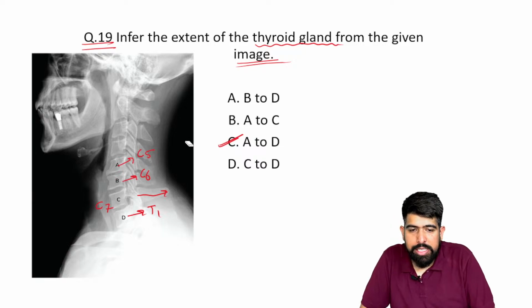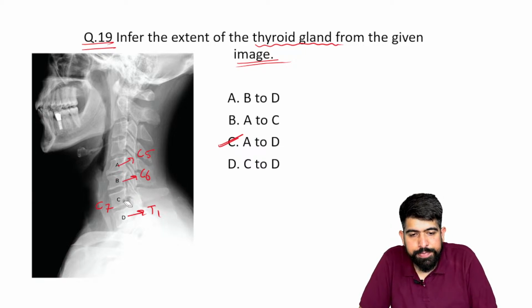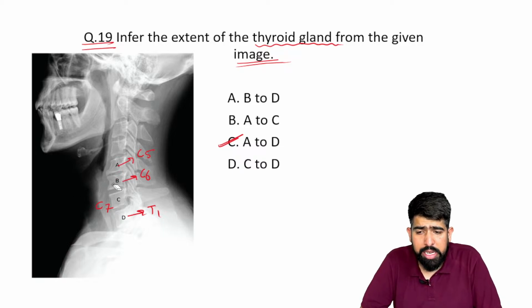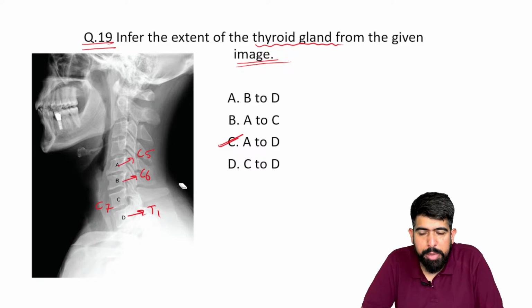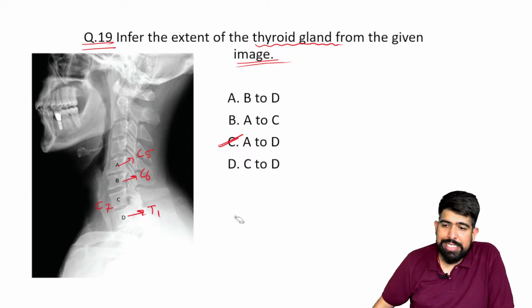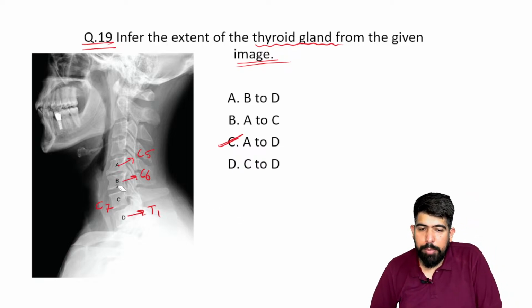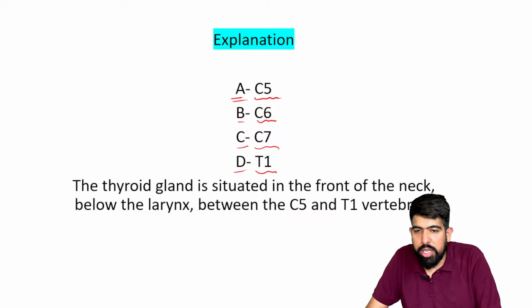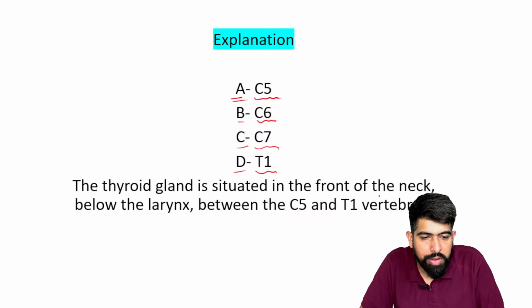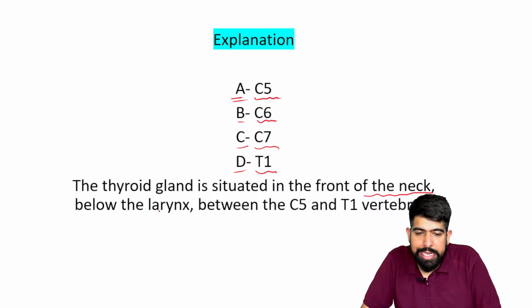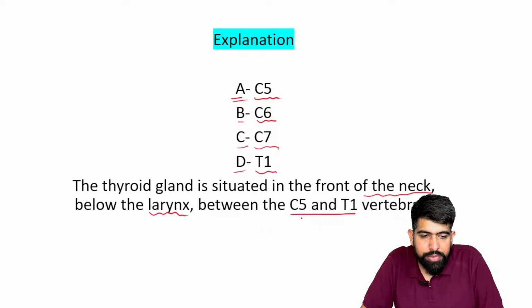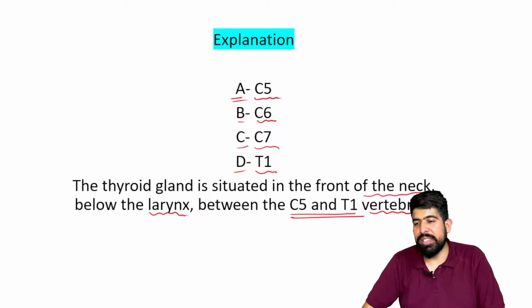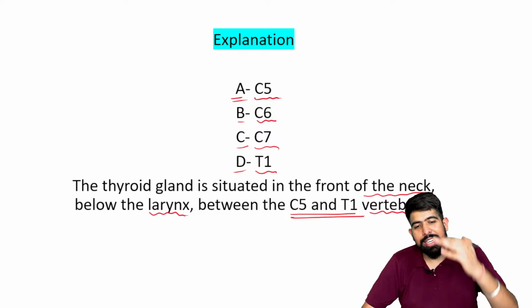Understood? Right? So this is a clinical feature for understanding this particular bony image. You can just see this is the long process, right? And this will be your C7 vertebra. So this is the C7, above are the C6 and C5, and below is one more, your T1. And now you already know that your thyroid gland is situated in the front of the neck and below the larynx, between your C5 to T1 vertebrae. It is situated between your C5 to T1.